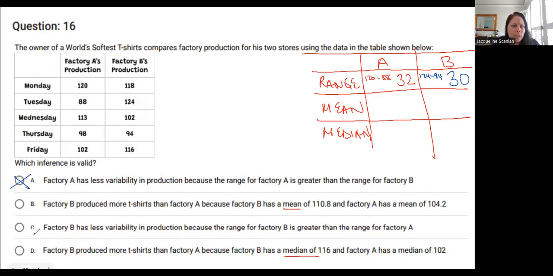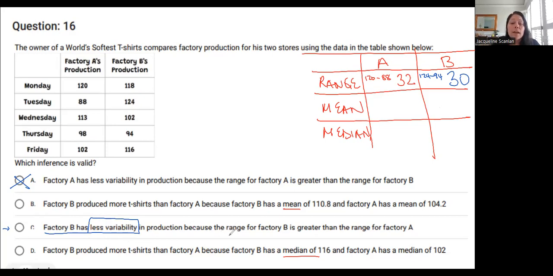There was another one with a range. That's choice C, let's look at choice C. Factory B has a smaller range, because the range for factory B is greater than the range for factory A. I'm glad I read the whole thing. Factory B has less variability, meaning a smaller range. That part of this statement is true. Factory B has a smaller range. 30 is smaller than 32.